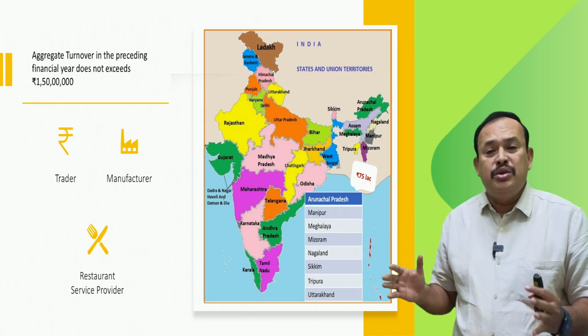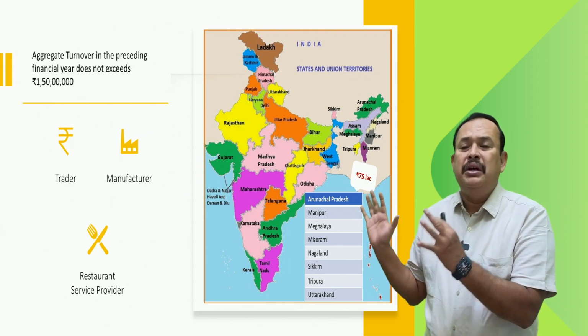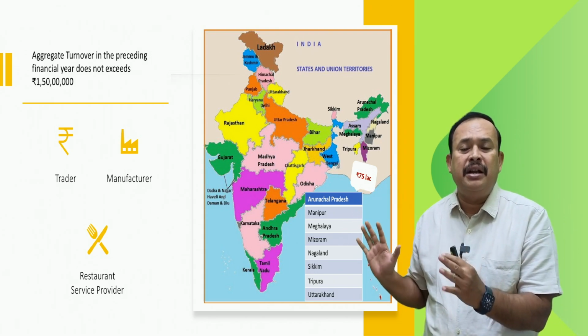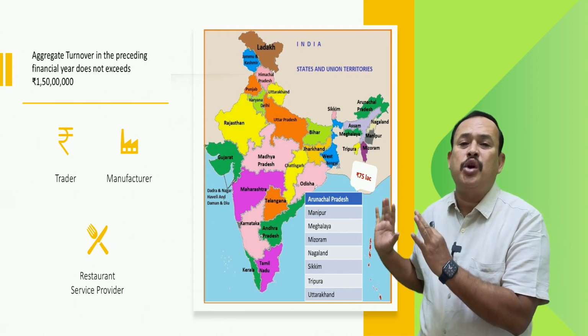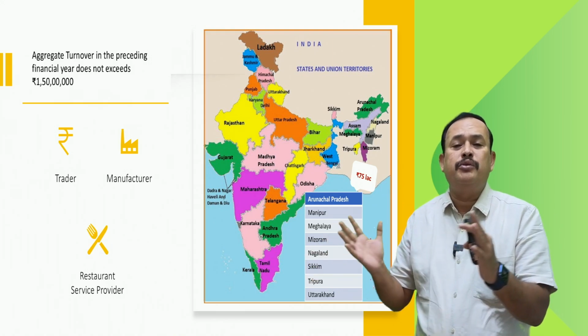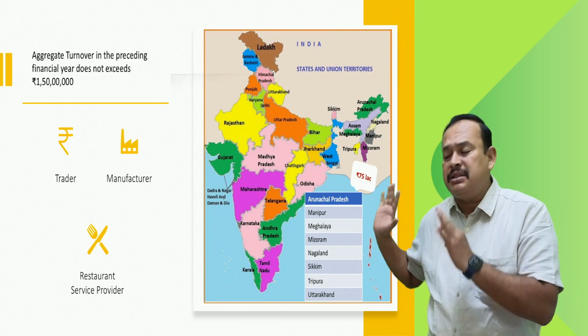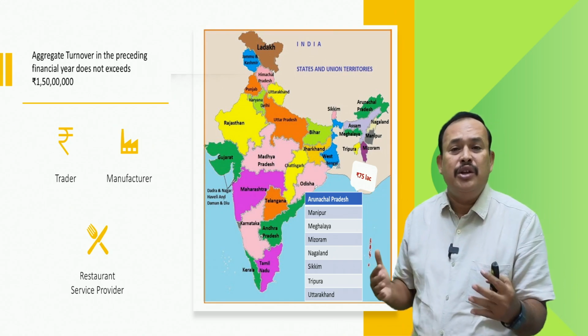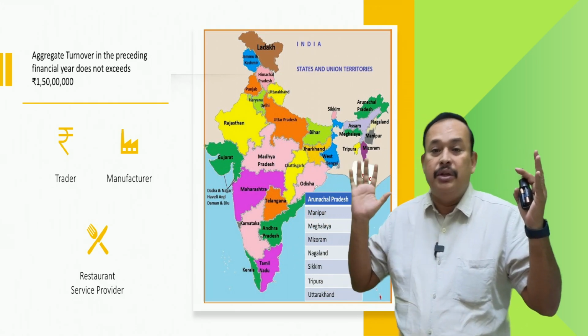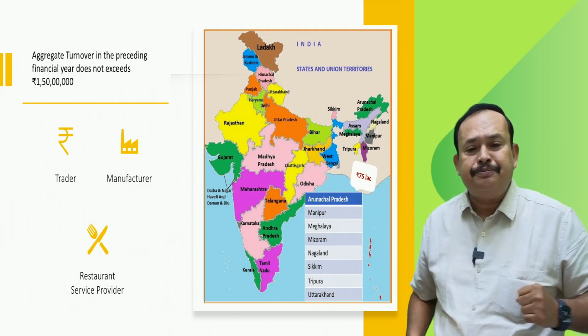Sir, you said one group. This is the one group: trader, manufacturer, restaurant. For them, the threshold limit for the composition scheme is either 1 crore 50 lakhs or 75 lakhs, depending upon the state where you have the place of business. Very good. Now the next point comes into the picture.